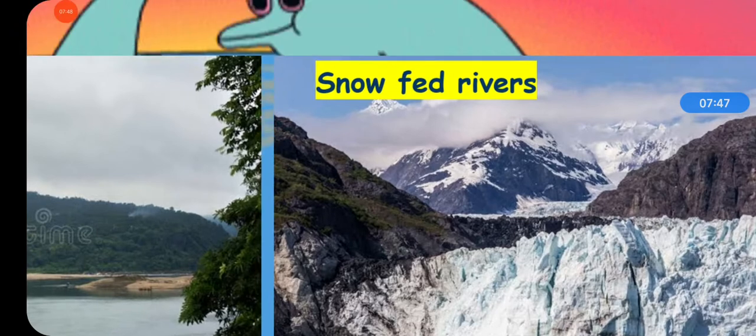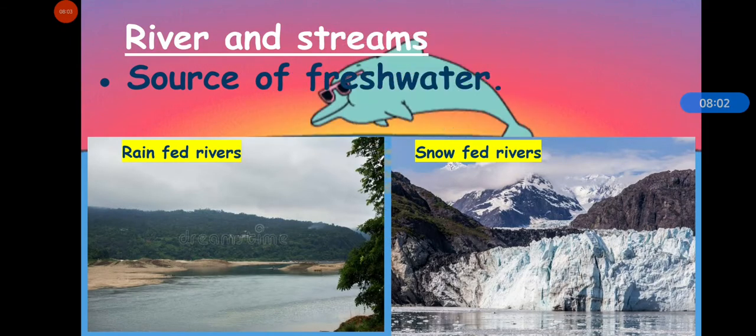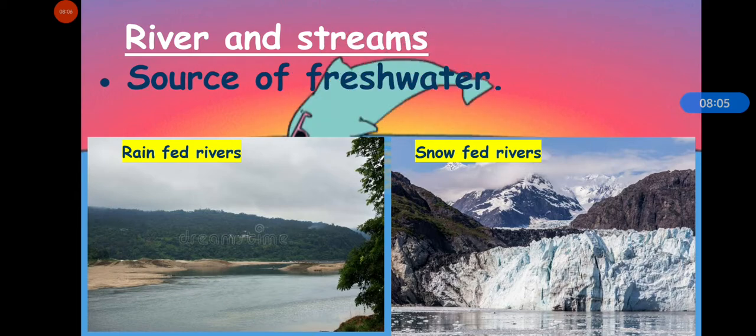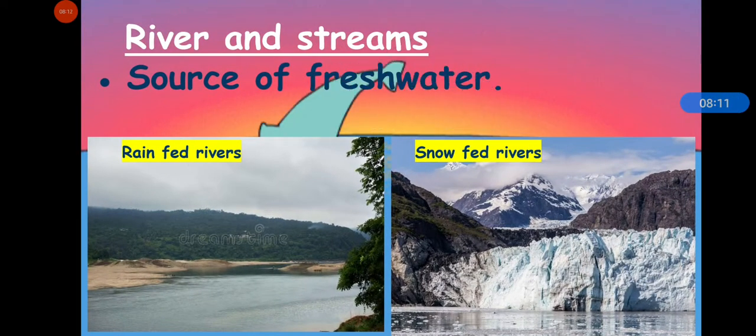In this picture you can see snow-fed rivers. Snow-fed rivers get their water from melting snow of the mountains. Rivers that get water from rainfall are called rain-fed rivers. Okay, in this picture you can see rain-fed rivers and snow-fed rivers. So rivers get their water from melting snow of mountains and from rainfall. And here it is written, from melting ice and snow. As we know the difference, ice is a bit harder than snow.